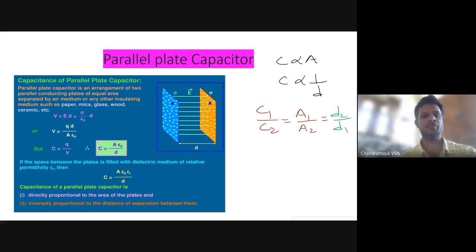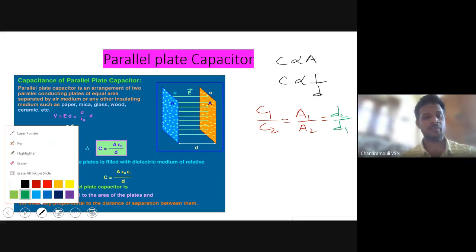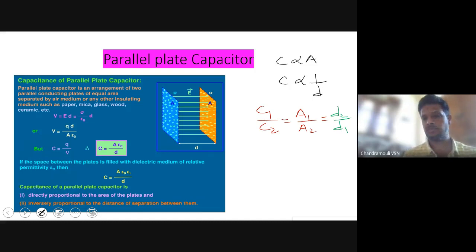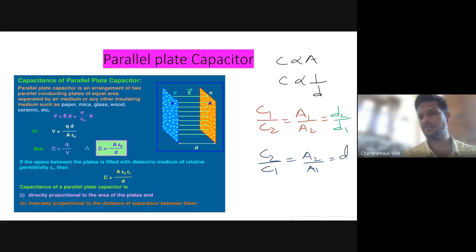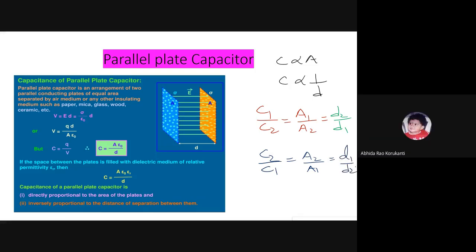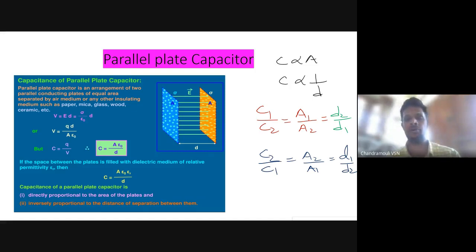But if you are comparing the new one with the old one, for instance C2 by C1, this will become A2 by A1, and in terms of distance this will become D1 by D2. Very good, children. I hope this is clear.